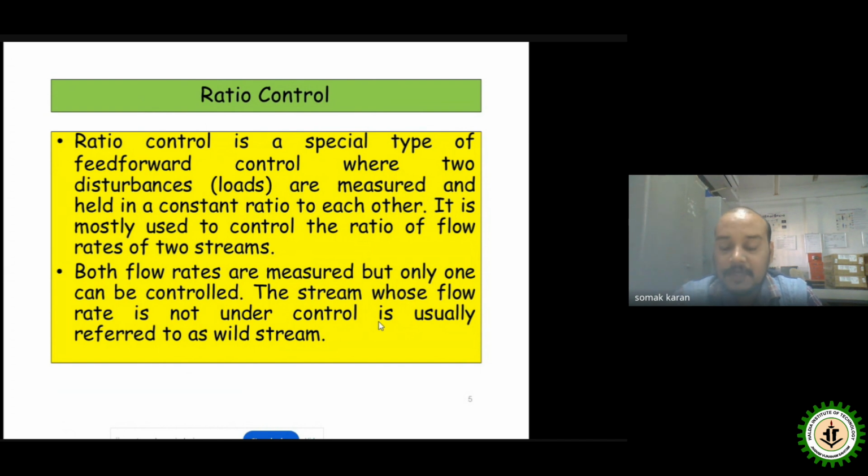If we are able to measure and control one of the values, the ratio can be controlled. The stream whose flow rate is not under control is usually referred to as the wild stream, and the one which we are able to control is called the controllable stream.